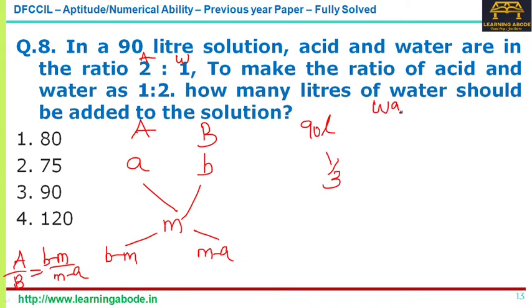I am taking only water. So water is 1 by 3. And then for the next one, how many liters of water should be added, which means I am adding only water. So that is 100% water. Only water is there, that is 100% water.